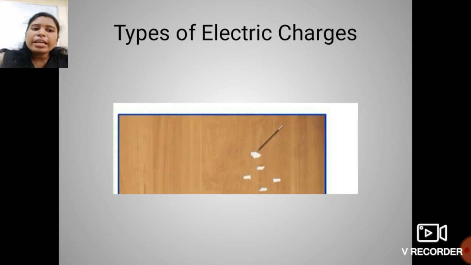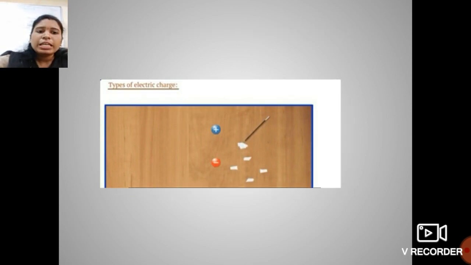In the earlier experiment, the pieces of paper and the ball pen refill have the same charge, do they? Whether these pieces of paper and the ball pen refill have the same charge or not? The answer is no. So there are two types of charges, students.